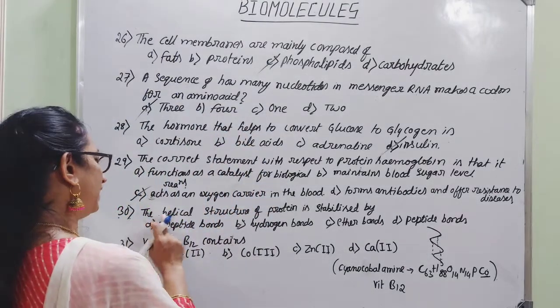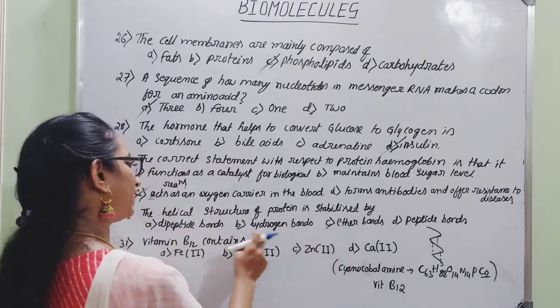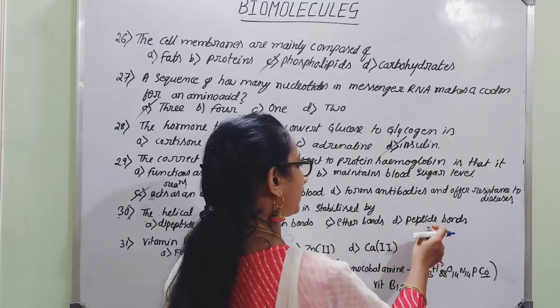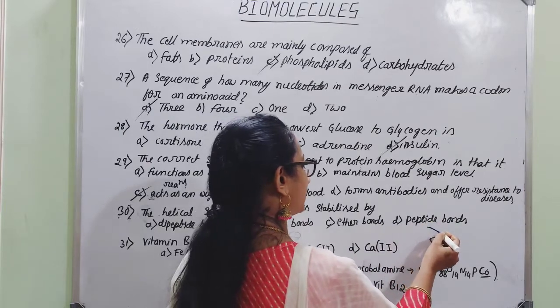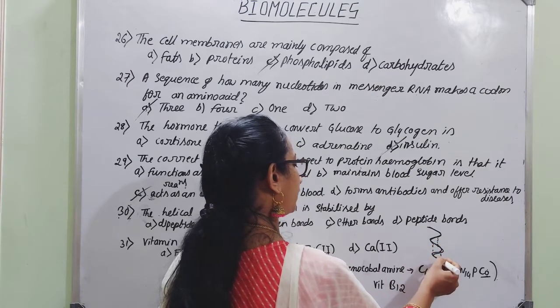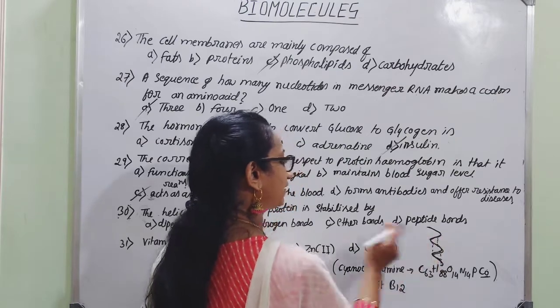Next, the helical structure of protein is stabilized by dipeptide bonds, hydrogen bonds, ether bonds and peptide bonds. The chain we consider has a helical structure, like a ribbon wound around a screw.